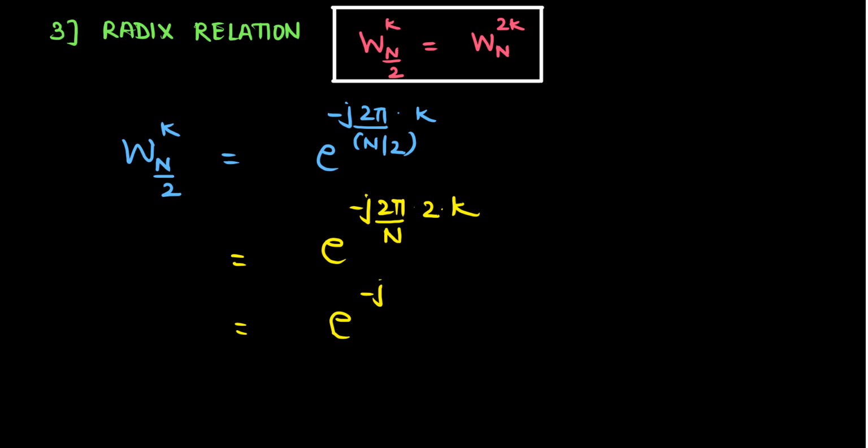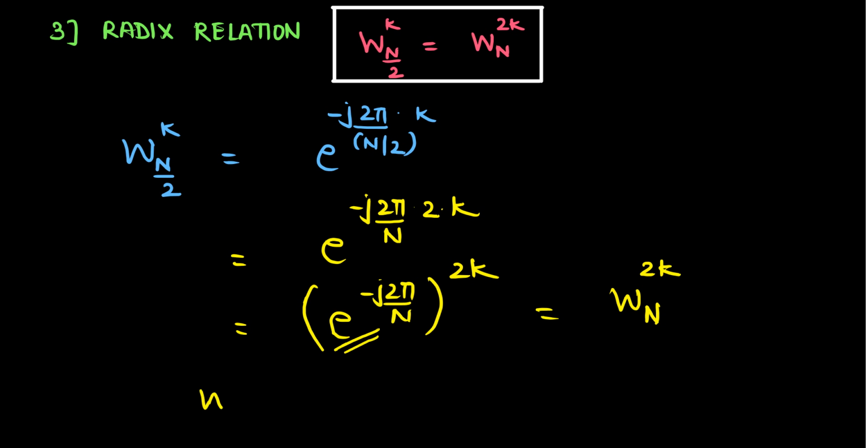which can be written as e to the power minus j 2 pi by n whole to the power 2k, and this we can write as Wn, as we know that this e to the power minus j 2 pi by n is Wn, so we can write it as Wn to the power 2k. Therefore we have Wn by 2 to the power k is equal to Wn to the power 2k, and this is known as the radix relation property.